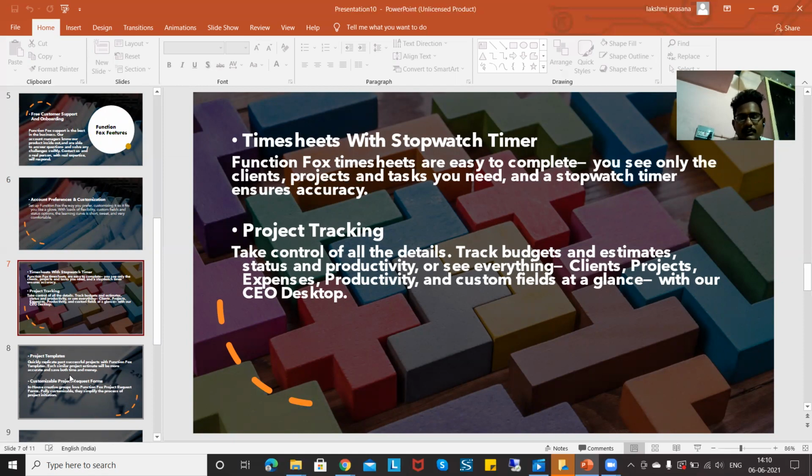And project: it will track the project. Take control of all the details, track budgets, estimate status and productivity, or see everything: client projects, expenses, productivity and custom fields at a glance. With your CPU, it will estimate the budget of the project, the status, and how productive the project is.